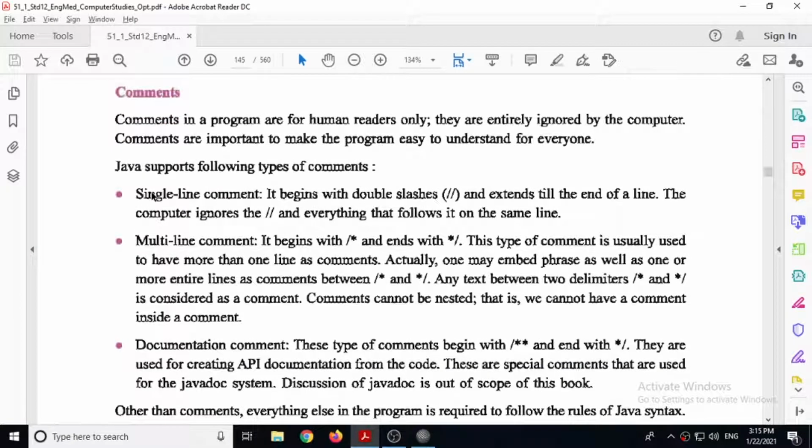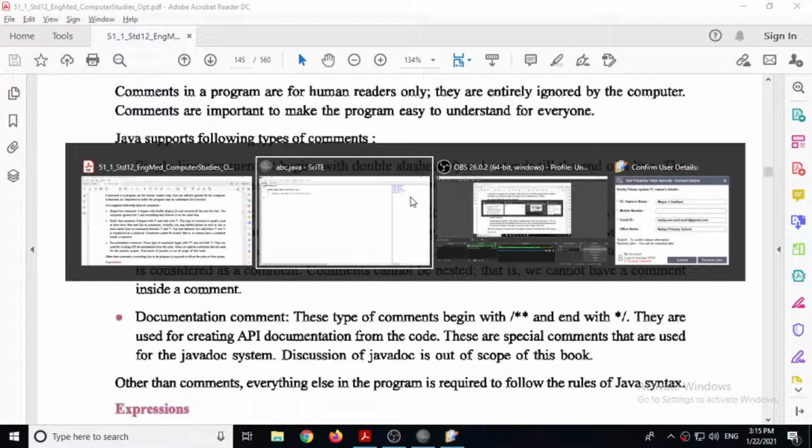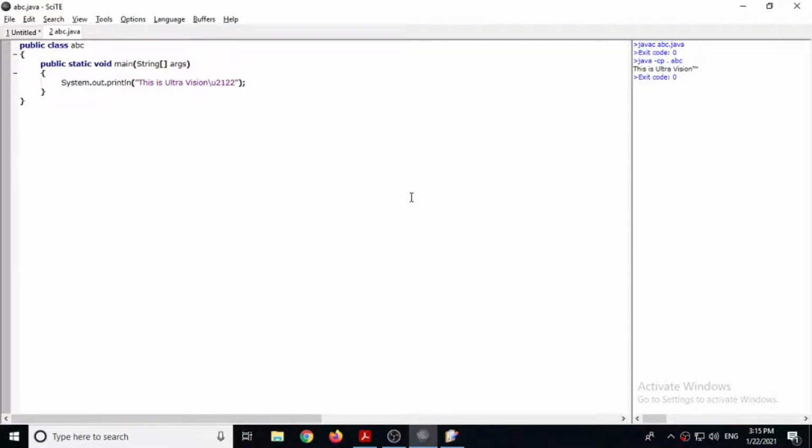Java supports following types of comments. There are 3 types of comments. Single line comment. So double forward slash sign is known as single line comment. Suppose here if you want to put any comment, then you can give double forward slash, and then write that this line is just to print something on screen. So when enter is given, this comment gets completed.